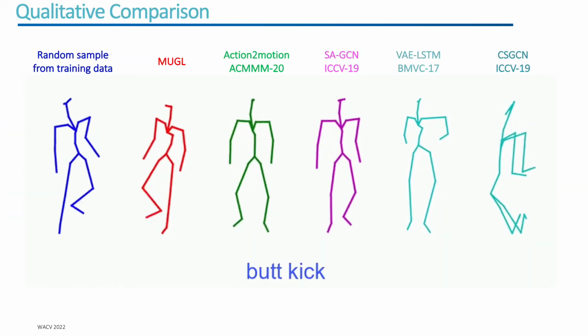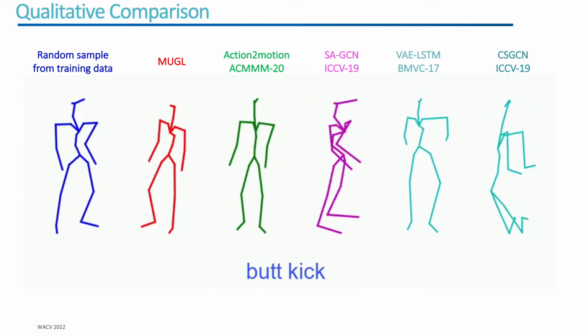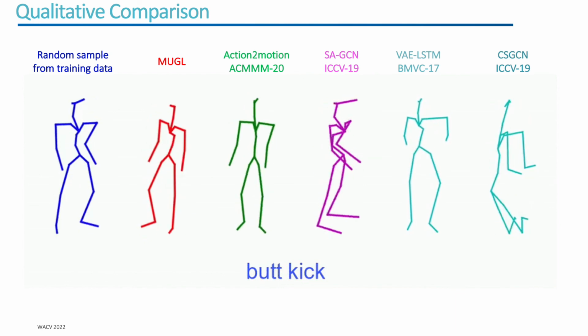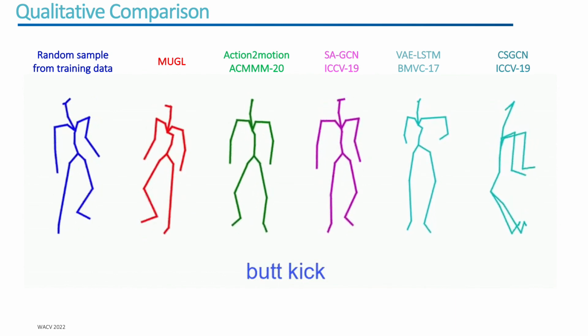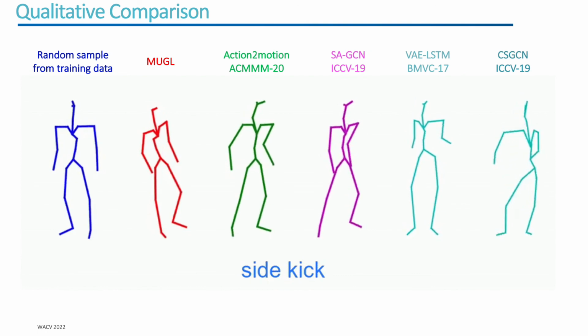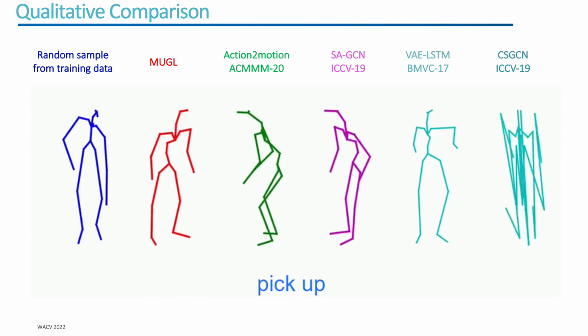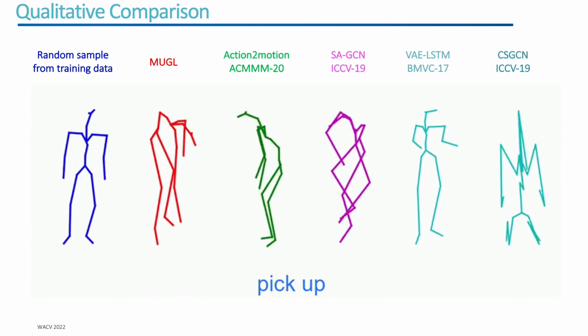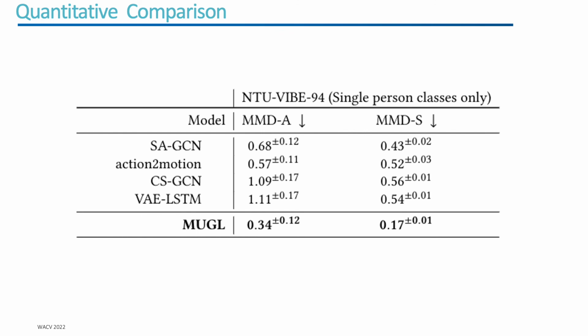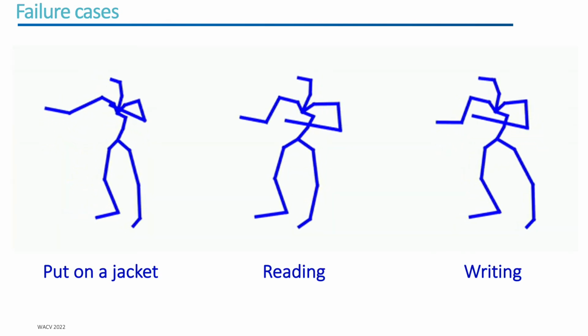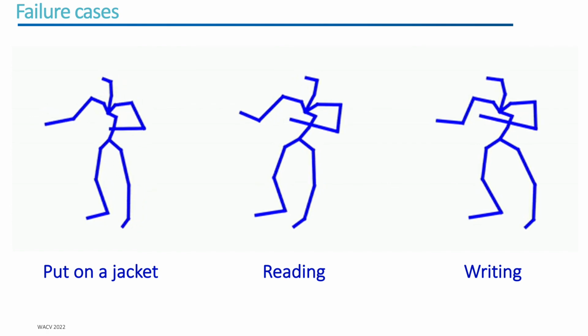Qualitatively, we observe that generations by MUGL, in red, are superior in quality compared to baselines. The MUGL sequence exhibits dynamics resembling those of the randomly chosen training data sequence, in blue. As this table shows, MUGL clearly outperforms existing approaches in terms of the standard MMD measures. MUGL sometimes fails in generating complex activities involving hand and leg interactions.